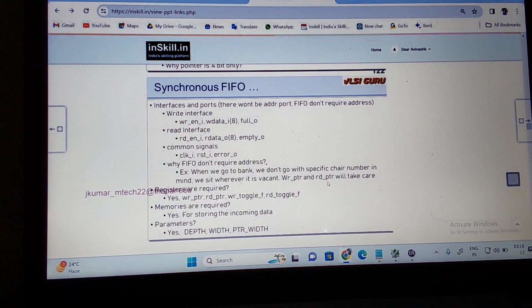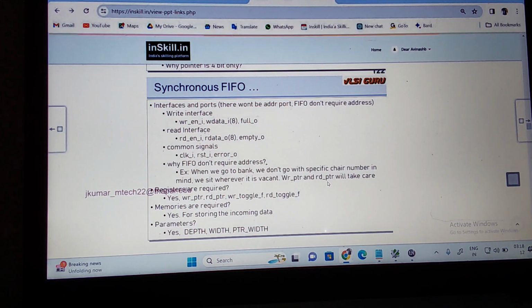Then what are the registers here? Register types are: write pointer, read pointer, flags, write flags, read flags. Then we need a memory to model this. Yes, to store the data, we need a memory. And then we are using the parameters: depth, width, and pointer width. Yes, this is clear.